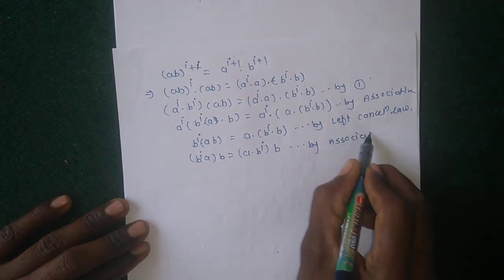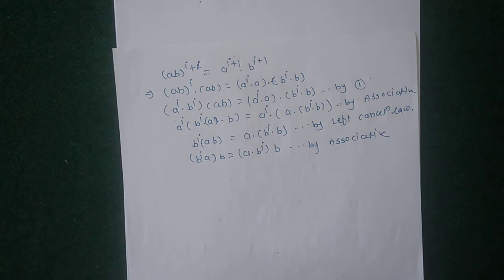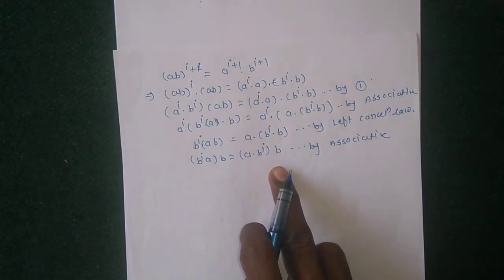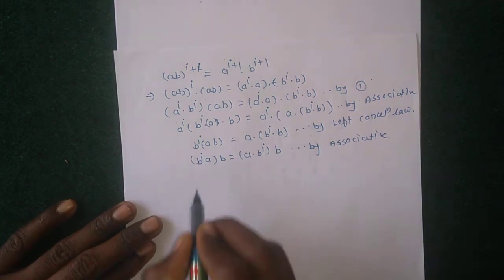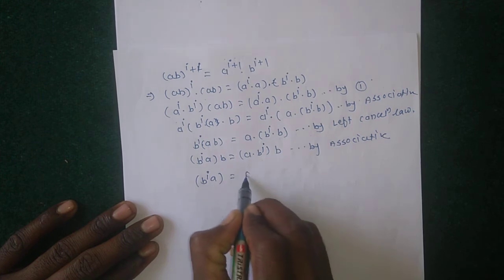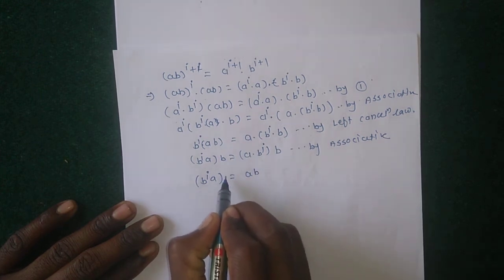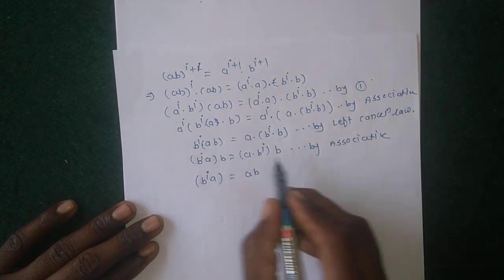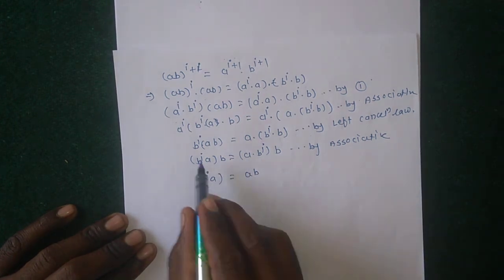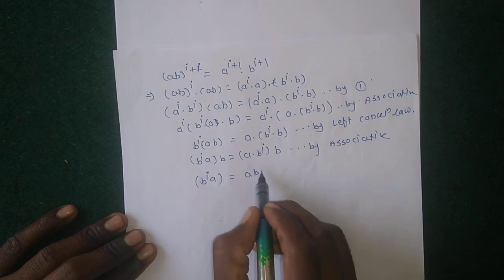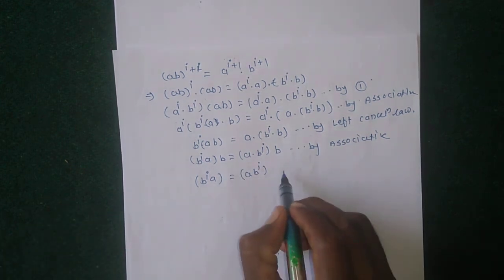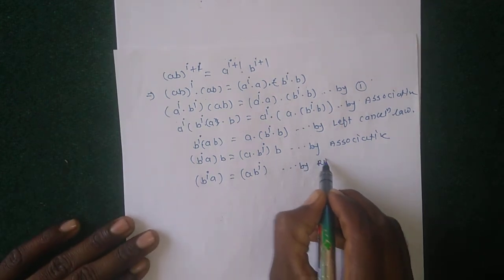Again by using the right cancellation law, b gets cancelled, therefore the remaining is b^i a equals a b^i by right cancellation law.